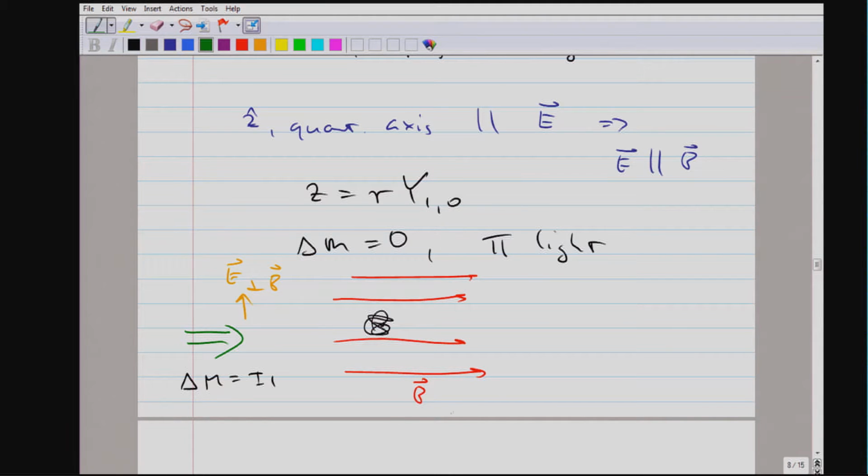But alternatively, we can also shine light along this direction, and for the electric field which is perpendicular to B, we retrieve the previous case. We have superpositions of the sigma plus and sigma minus, but the new case now is that the electric field is parallel to B, and then we drive transitions which have delta M equals 0. So these are sigma plus and sigma minus transitions, and this here is what is called a pi transition.